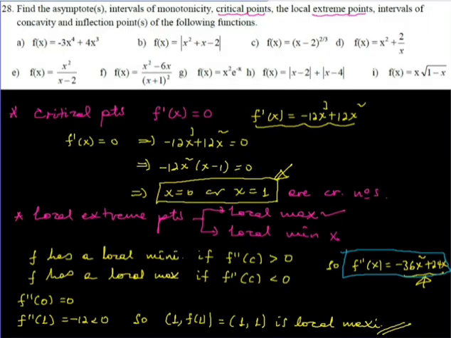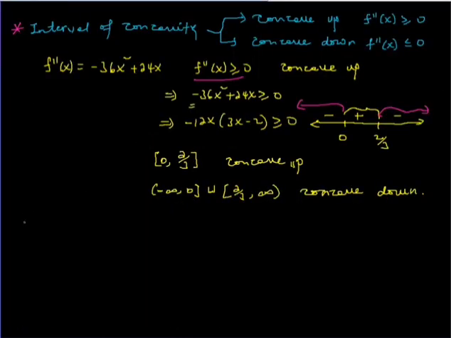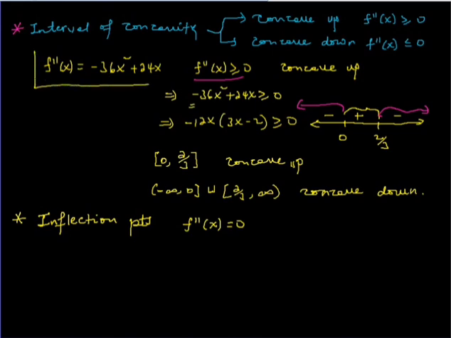And lastly, we do have the inflection point. Inflection points can be obtained by solving the second derivative for 0. Our second derivative is already here.